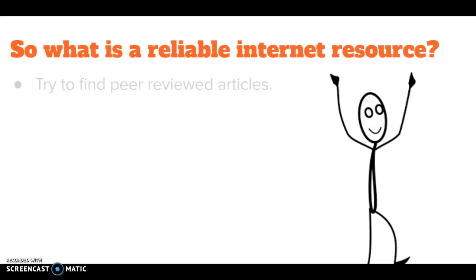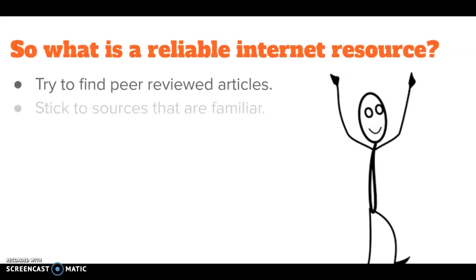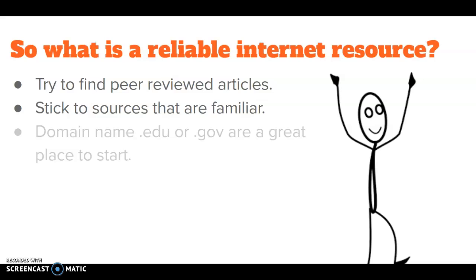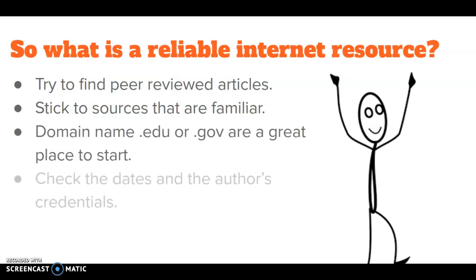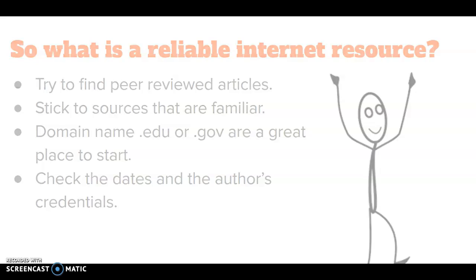So what is a reliable internet resource? Try to find peer-reviewed articles. Stick to sources that you're familiar with. Domain names .edu or .gov are great places to start. And if available, check the dates and the author's credentials.